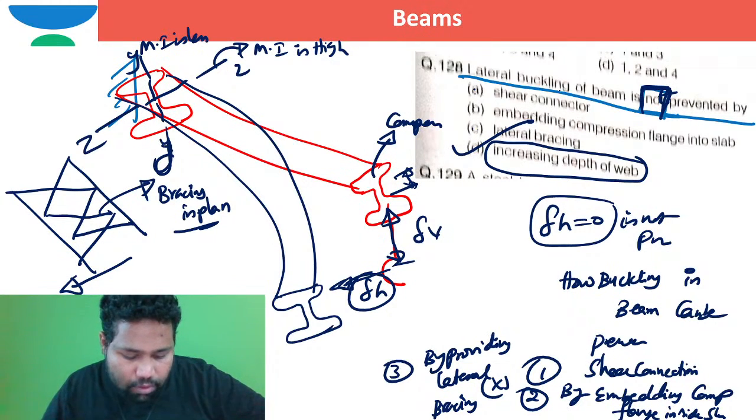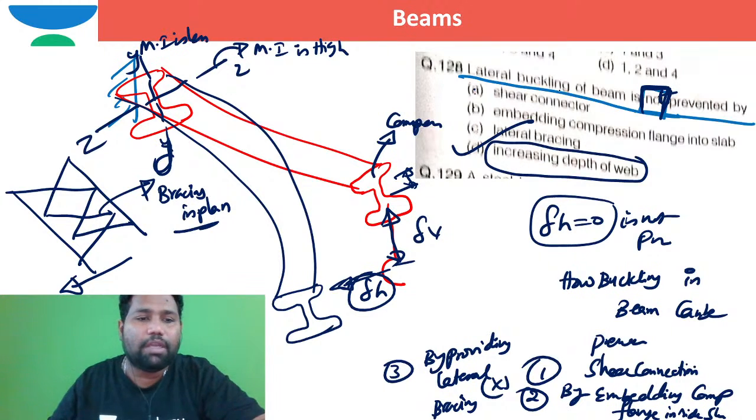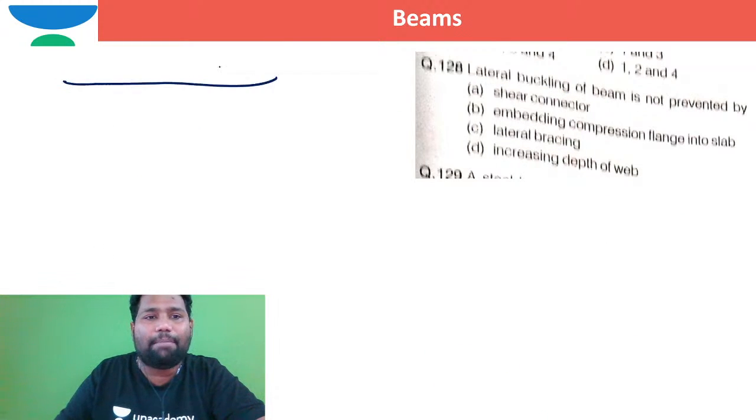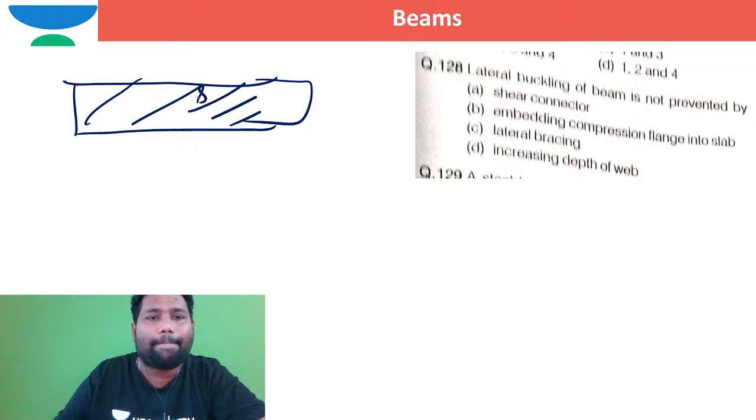Sir, explain how shear connectors are used. Definitely, brother. Let me show you. Here is a slab, brother. This is the slab, and this is an I section. And this is an I beam, which is kept here.